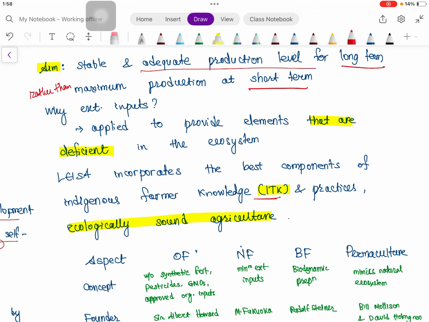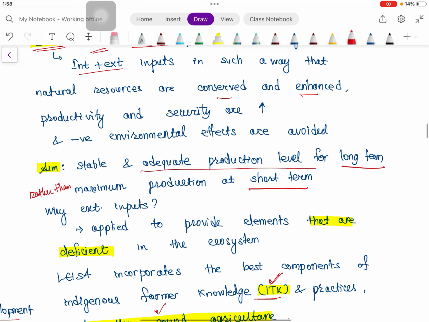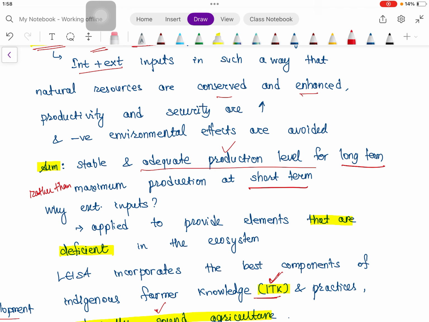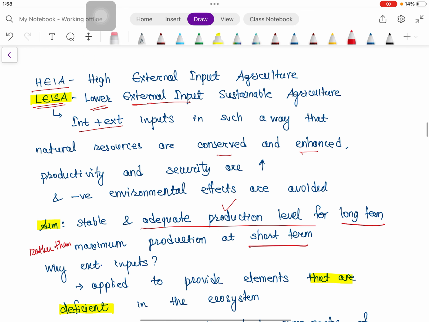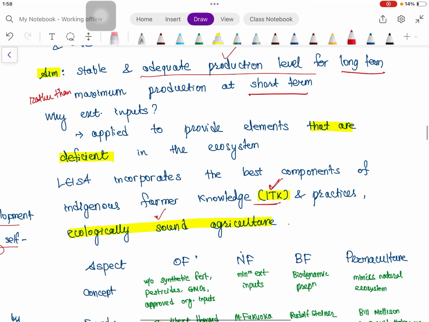So these points should be written if LEISA is asked in the question. So this is ITK, ecologically sound agriculture. Okay, then the sustainability concept, and it has lower external input. Why are external inputs added? The elements which are deficient in that farm or that condition are added through external inputs.